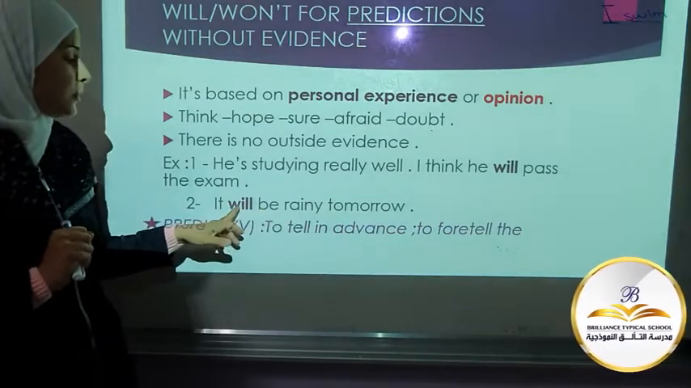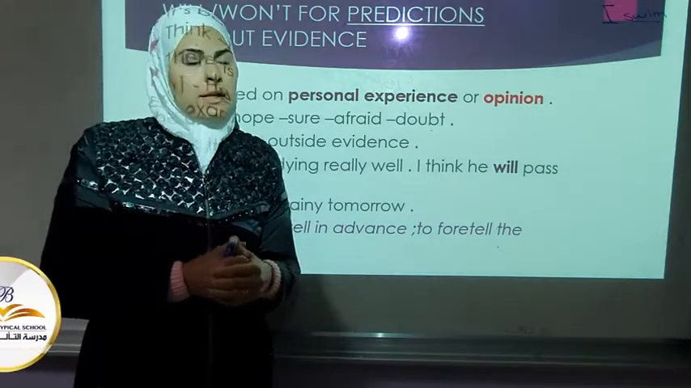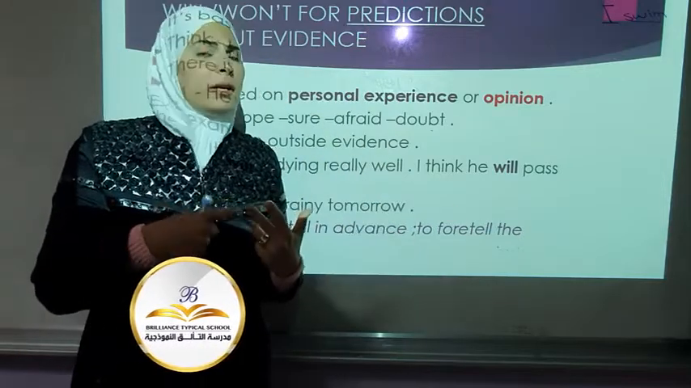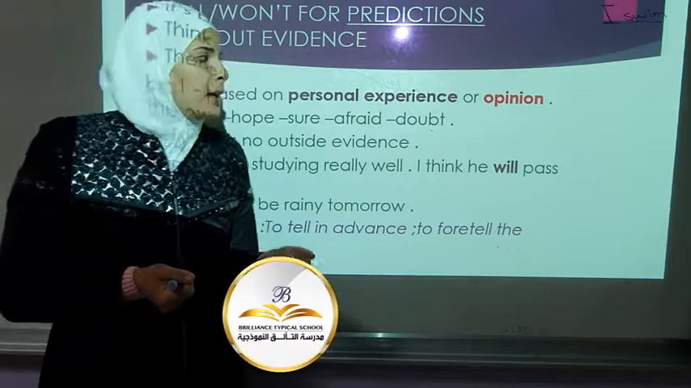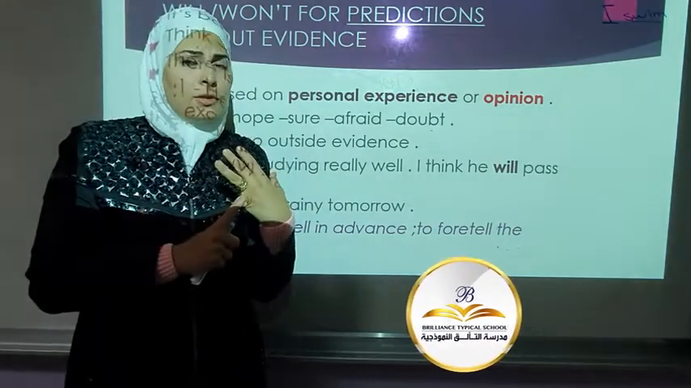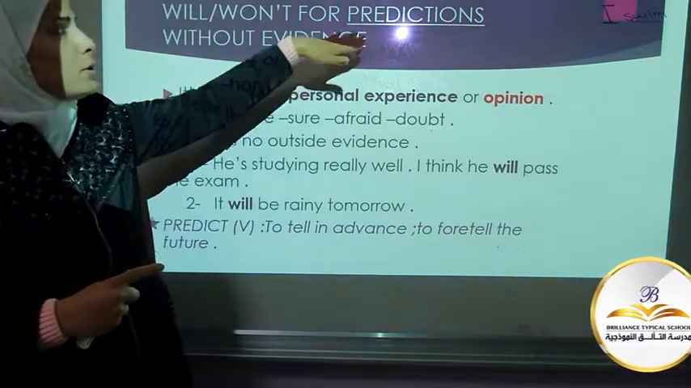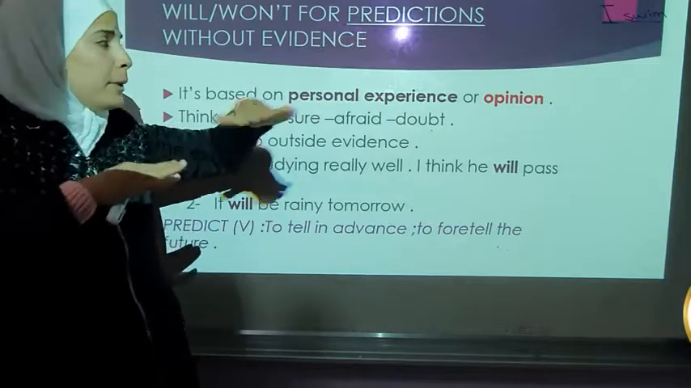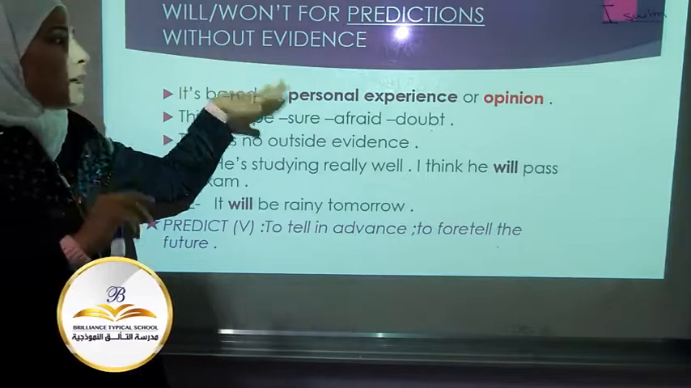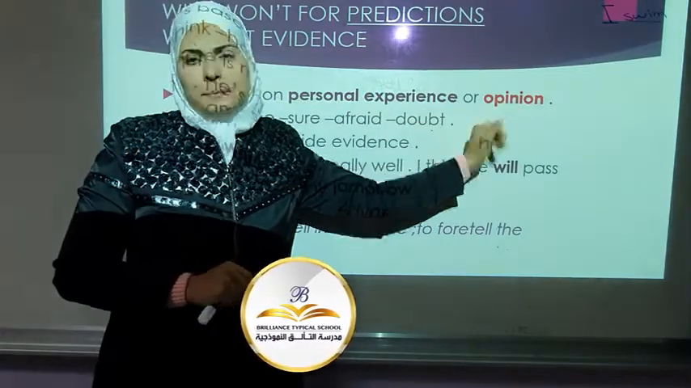2. It will be raining tomorrow. We usually use will to predict the future when we talk about weather. What will the weather be like tomorrow? It will be rainy, foggy, snowy, cloudy, whatever. So, to put them all together: spontaneous decisions, offers, promises, and now to make predictions, but based on these predictions without outside evidence. It depends on personal experience or opinion.